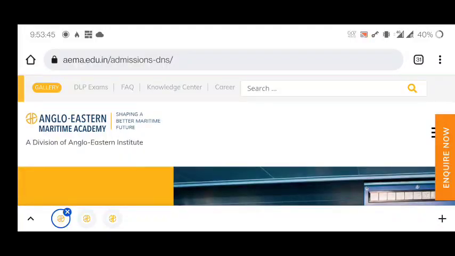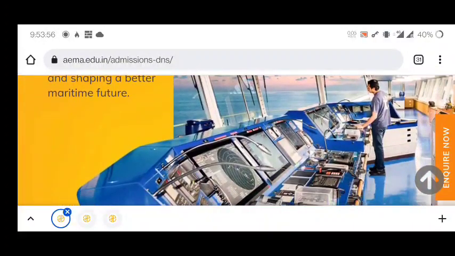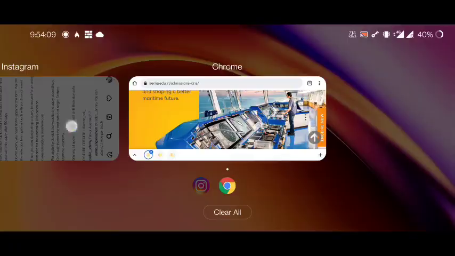So guys, Anglo Eastern DNS sponsorship exam 2022 for February batch. Their form is already released. So this is their website. From their website, you will come to know about all details about the DNS sponsorship examination form 2022. But at first I want to say where I got this information. So if you want to get this type of verified information, I'll show you one thing that you can see.